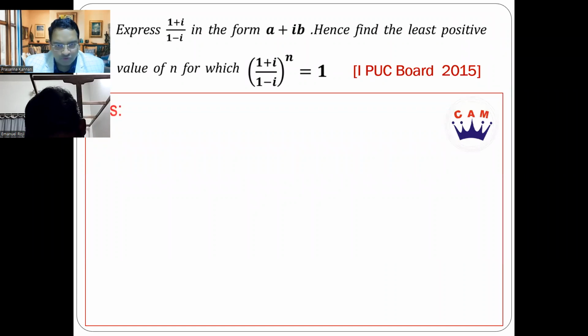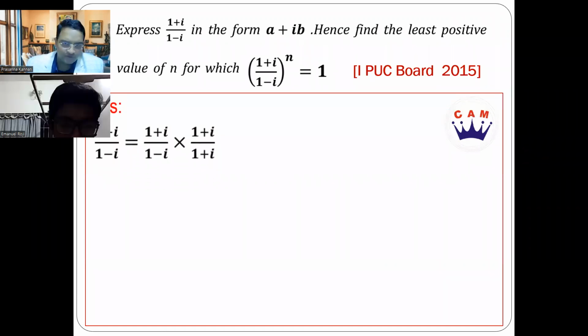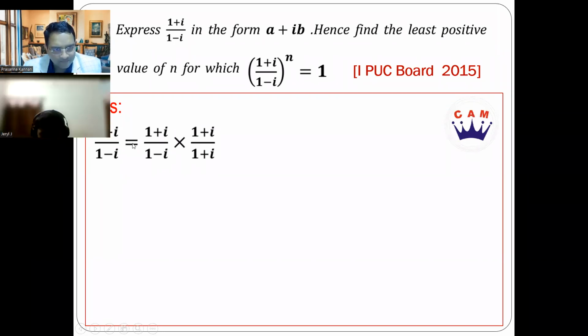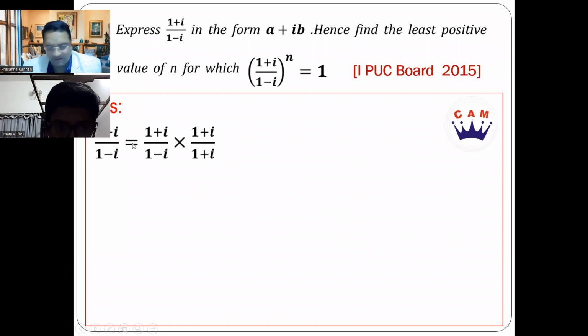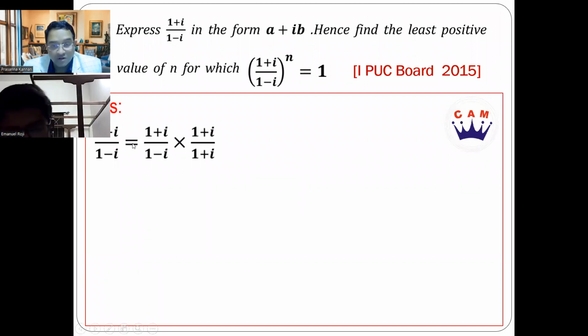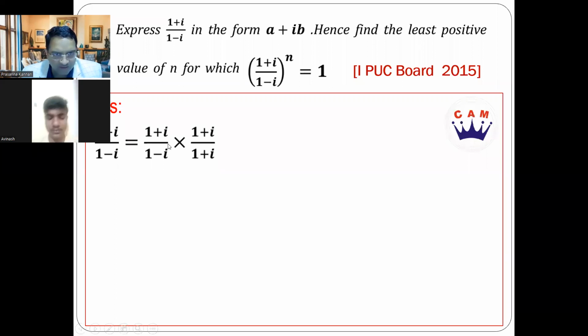So any idea what we should do first? We should rationalize. Absolutely. So you must multiply and divide by the conjugate of the denominator. What is the purpose of doing that? To remove the i from the denominator. Exactly, that's correct. So the imaginary part which is there in the denominator will be no longer there the moment you do this. So you can see the denominator is 1 plus i into 1 minus i. So what does it become?